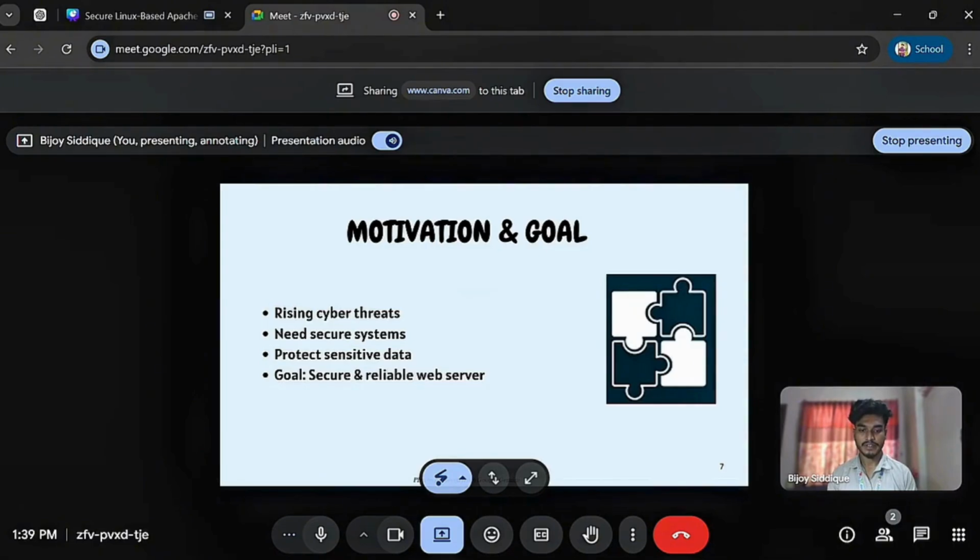Our goal is to build a secure web server with proper security and monitoring features, ensuring safe communication and reducing vulnerabilities. In short, we aim to make a web server more secure and reliable.